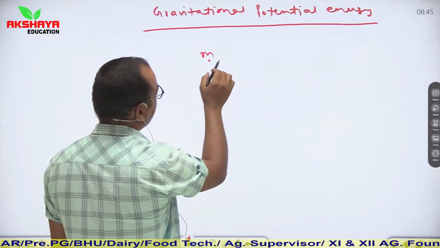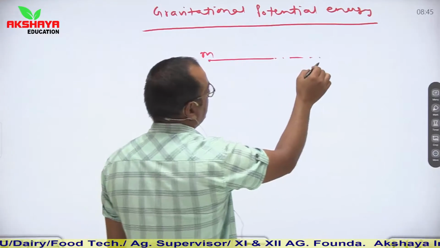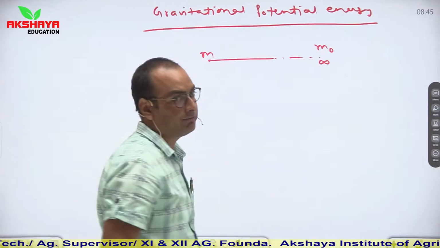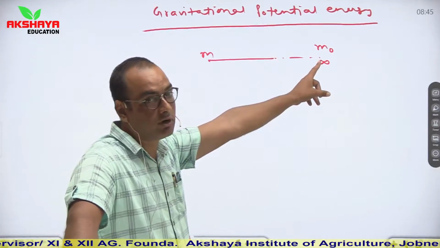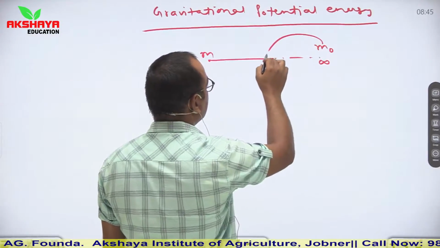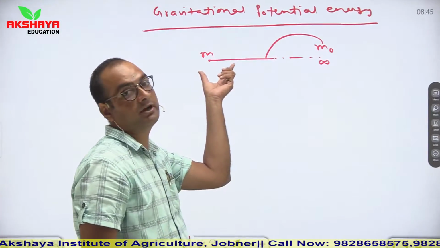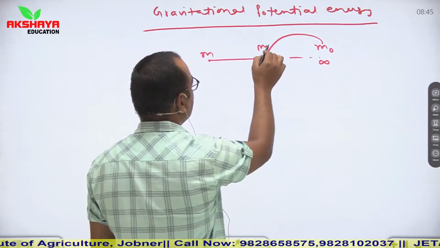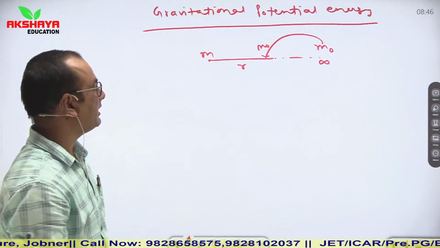Let us say this is a point mass m, and now we are moving any mass m naught from infinity. It is not of unit value. If this mass is traveling from infinity to any point in the gravitational field of another object, then work done is equal to gravitational potential energy.